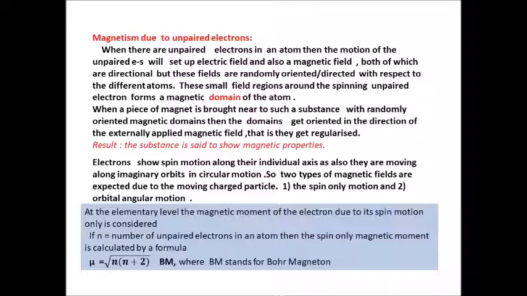In chemistry, at this elementary level, we shall consider the magnetic moment only due to spin motion. It is called the spin only magnetic moment. It is calculated by the formula mu equals root over n into n plus 2, Bohr magneton. Now, the Bohr magneton is denoted by capital B, capital M.